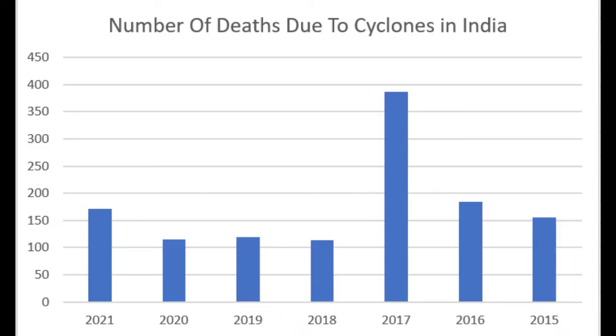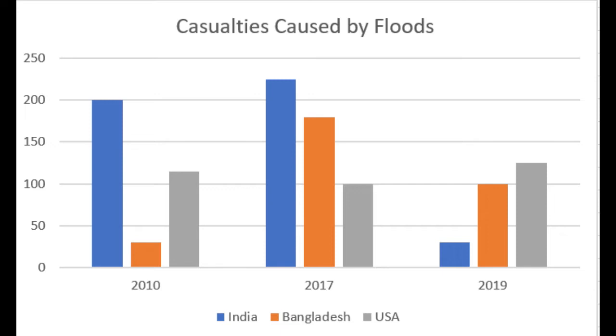The given bar graph illustrates the number of deaths due to cyclones in India between 2015 and 2021. The y-axis represents the number of deaths and the x-axis shows the years. The given bar graph illustrates the number of casualties caused by floods in India, Bangladesh and USA in the years 2010, 2017 and 2019. The y-axis represents the number of people and the x-axis shows the years. The devastation caused by the cyclone cannot be completely avoided, but taking precautions surely lowers the destruction.